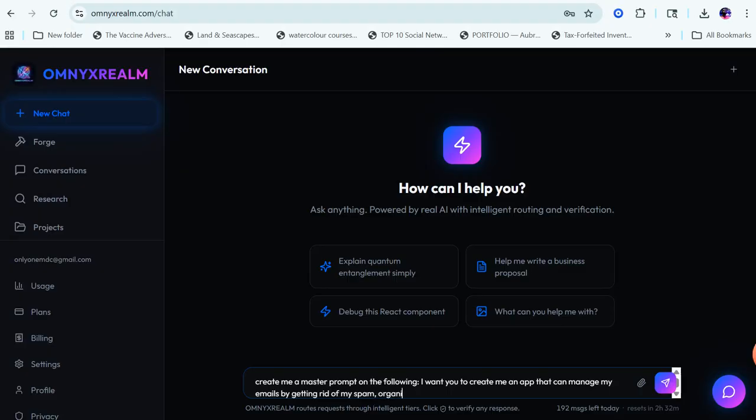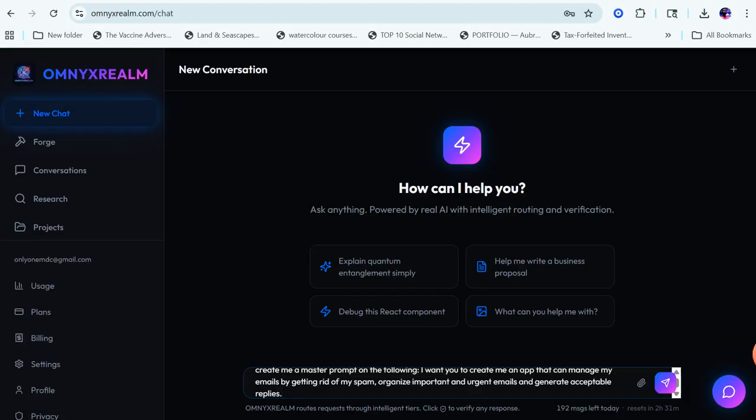I want to organize important and urgent emails and generate acceptable replies. Man, that would make life easier. Boom, this is one sentence, right?